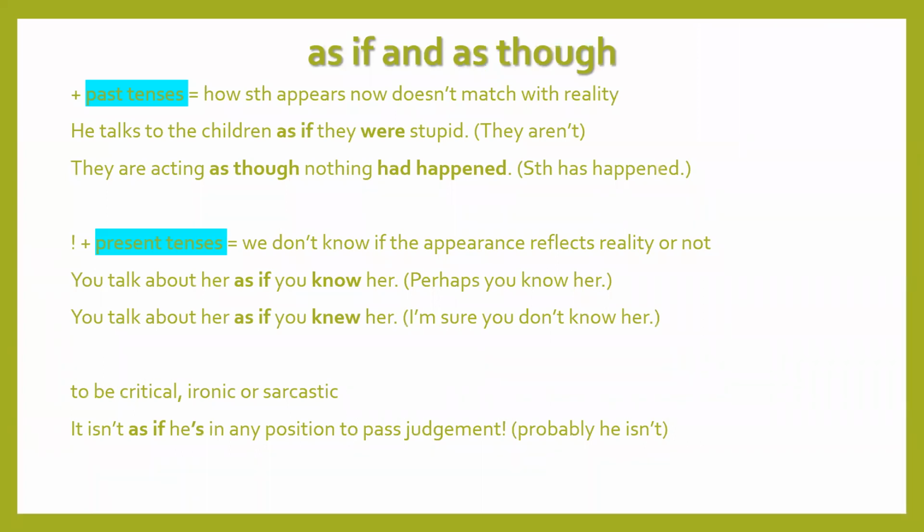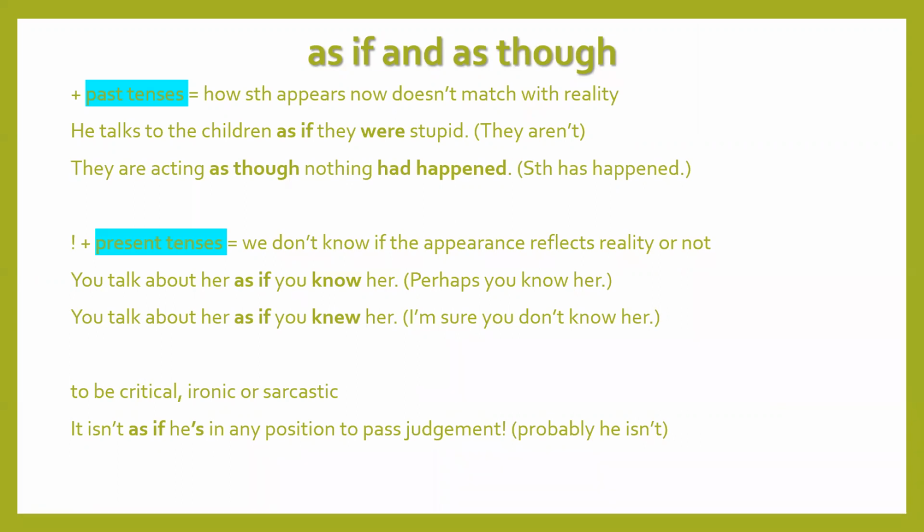As if and as though. It can be used in different variants. The same, not in all grammar reference books. You can find it in the part of unreal tenses. But the idea is the same. We usually use past tenses. The main idea of this construction is that how something appears now doesn't match with reality.